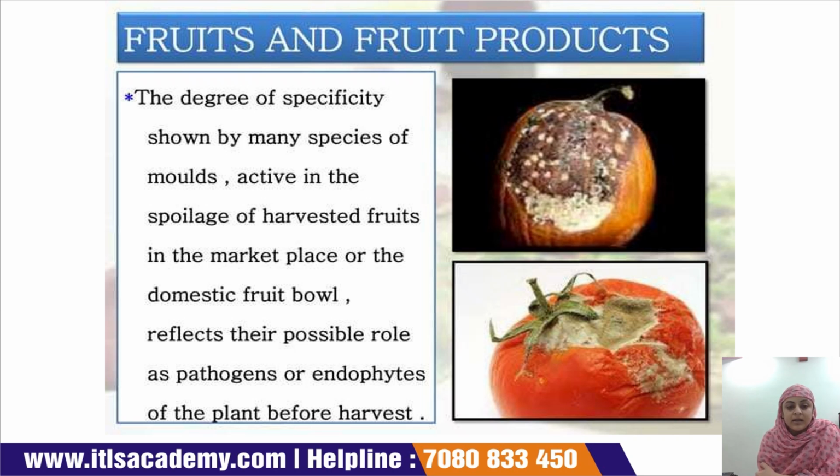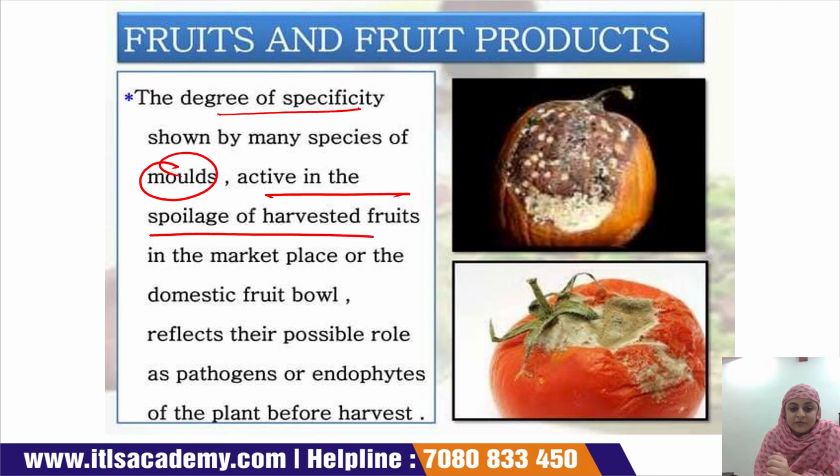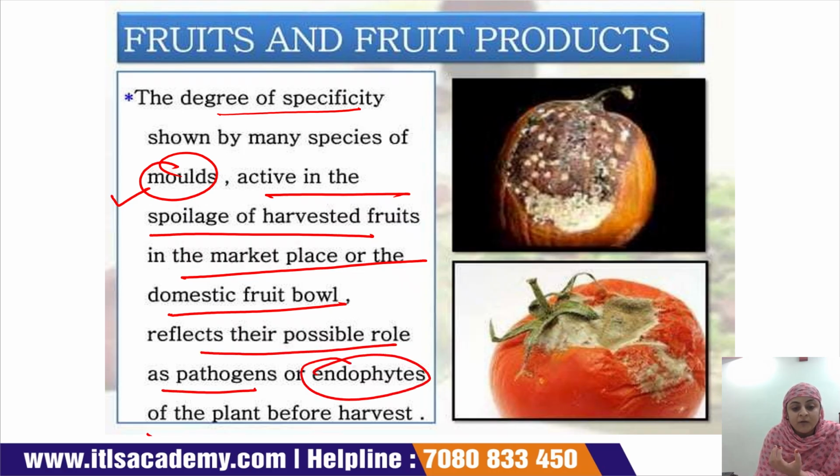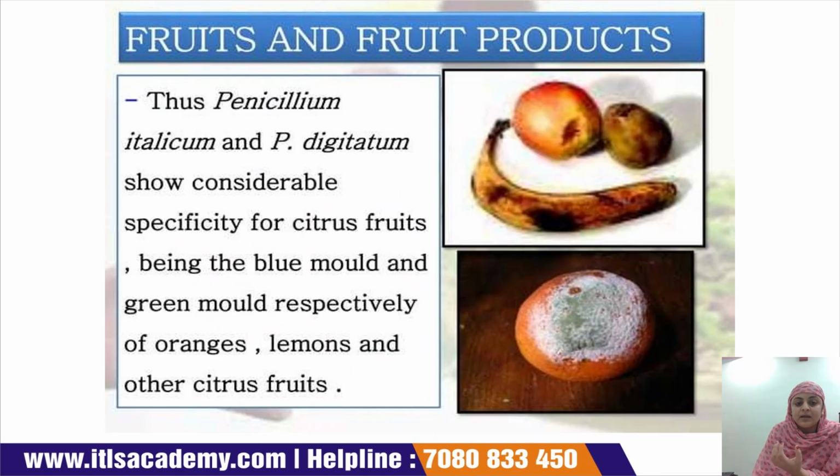Fruits and fruit products. Varying degrees of specificity are shown by many of the species of mold active in the spoilage of harvested fruits in the marketplace or the domestic fruit bowl. These fruits can be spoiled during the harvesting, in the marketplace or in the domestic fruit bowl, and they can be spoiled by molds that reflect their possible roles as pathogens or endophytes of the plant before the harvest.